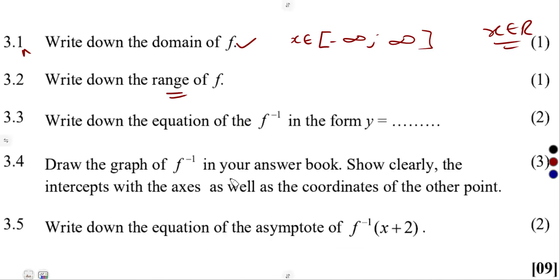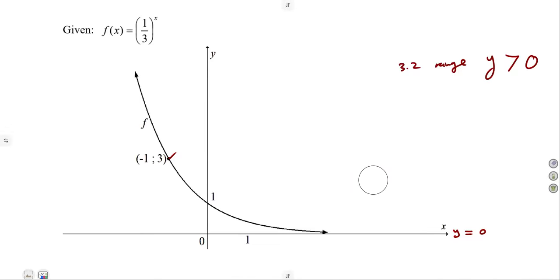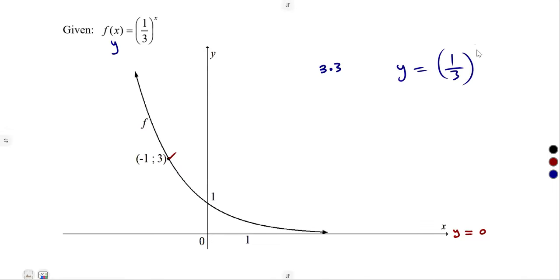Another part of our question, we are now given, write down the equation of the inverse, guys, in the form y is equal to this. So how do we determine the inverse? Already we have got our f here. So to determine the inverse, remember, y is equal to 1 over 3 to the exponent of x. The first thing is to interchange x and y. We must interchange them. So meaning to say x is equal to 1 over 3 to the exponent of y.